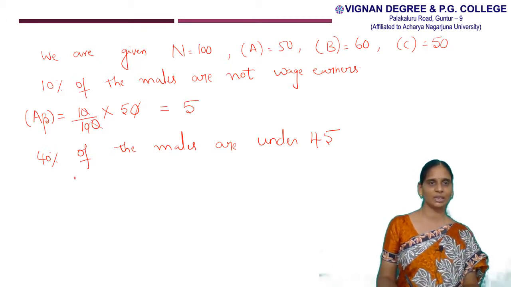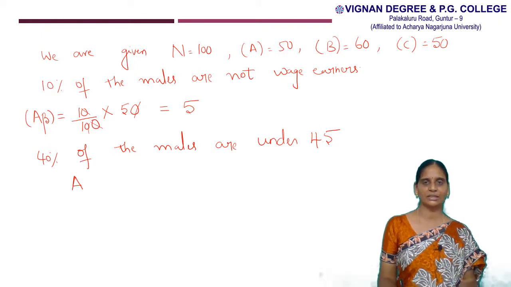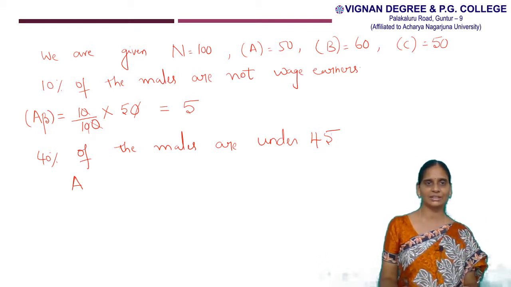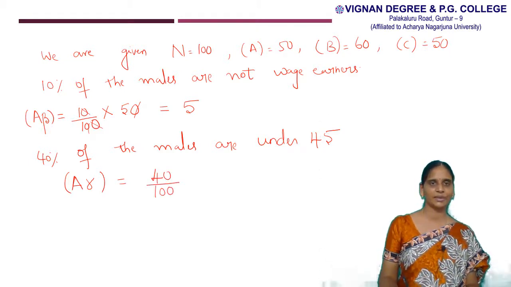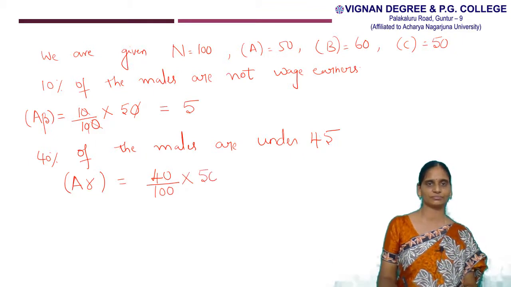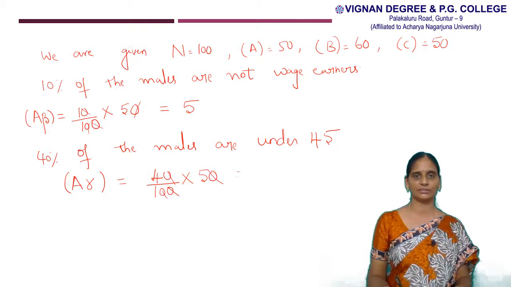Males can be represented by the letter A. Age over 45 years can be represented as the attribute C. Under the age of 45 years can be represented by the complementary attribute of C, that is gamma. So frequency of A gamma is equal to 40% of the males. That means 40 by 100 into 50. Here we get 20.